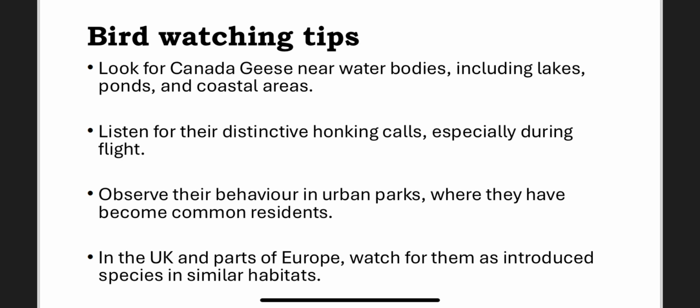And lastly, birdwatching tips. Look for Canada geese near water bodies, including lakes, ponds, and coastal areas. Listen for the distinctive honking calls, especially during flight. Observe their behavior in urban parks, where they have become common residents. In the UK and parts of Europe, watch for them as introduced species in similar habitats.